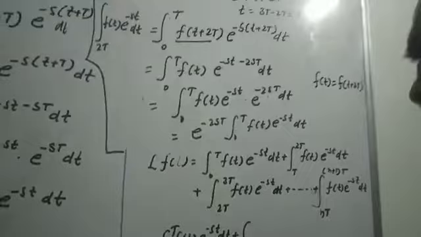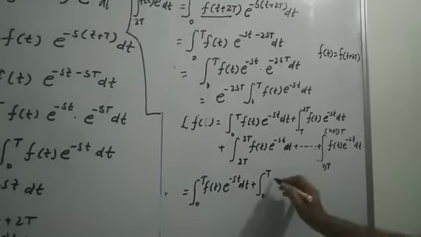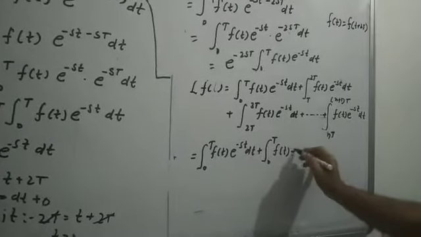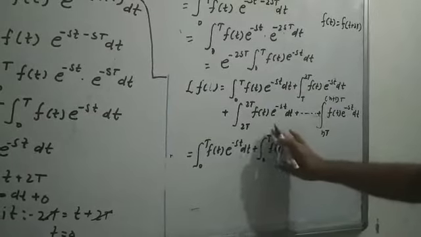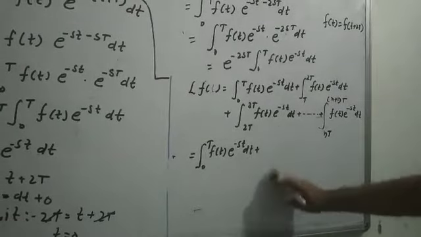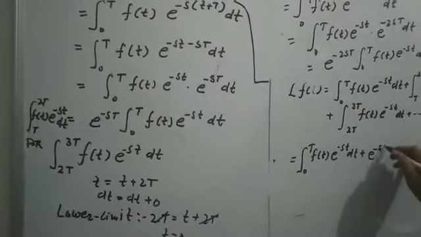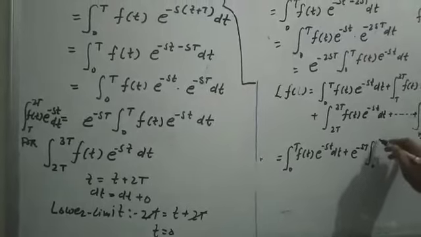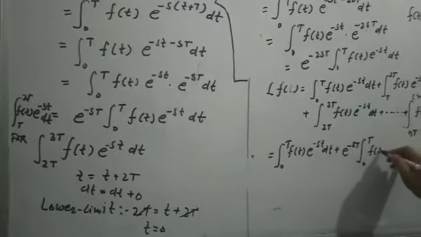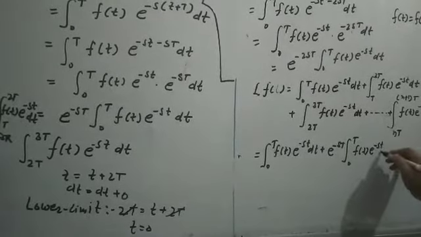For the second function the limits are also the same, 0 to T, f(t) e to the power minus st dt, with e to the power minus sT outside.